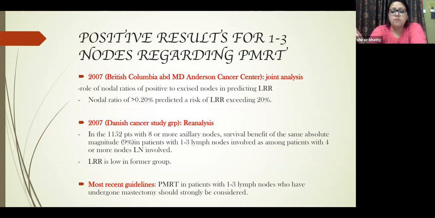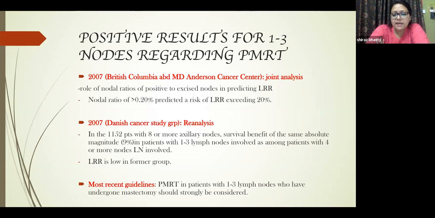The survival benefit was absolutely the same. However, LRR, that is the loco-regional recurrence, was low in the former group, which was quite expected because there we were dealing with early disease.